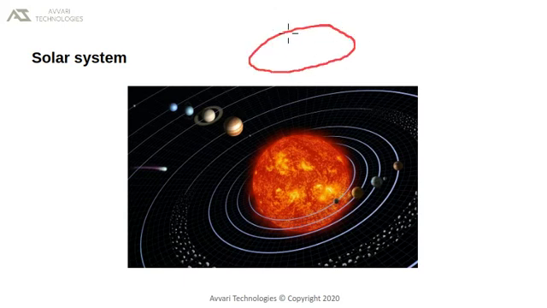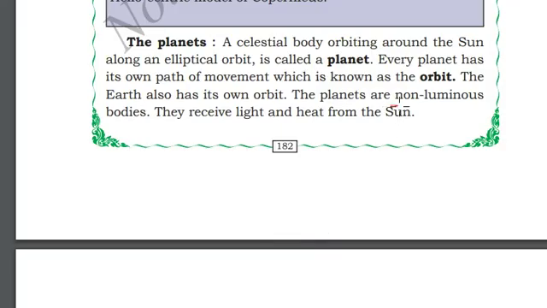If we squeeze a circle, we will get an elliptical path. Planets and other celestial bodies present around the Sun revolve in an elliptical path around the Sun. Planets are non-luminous bodies. They do not emit light or heat on their own.